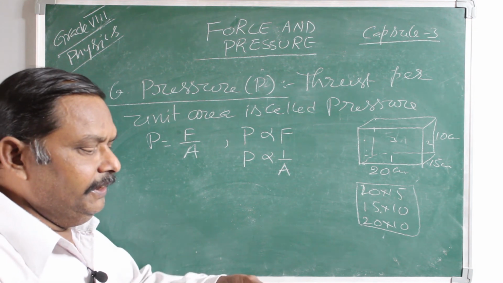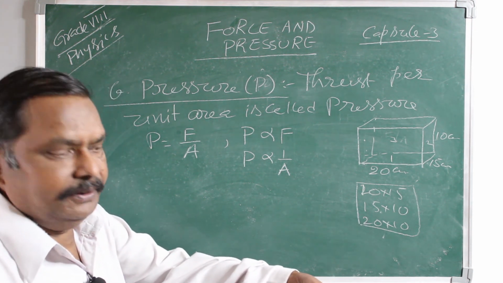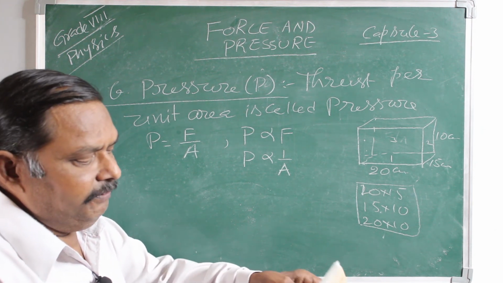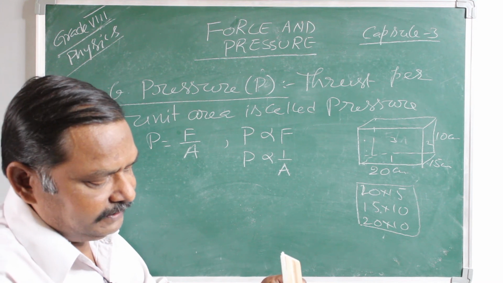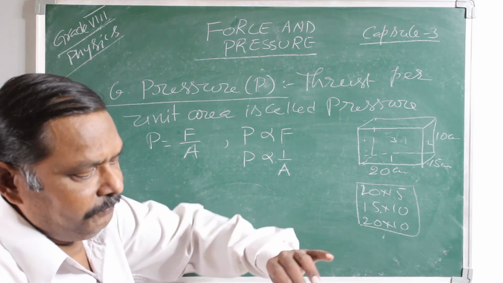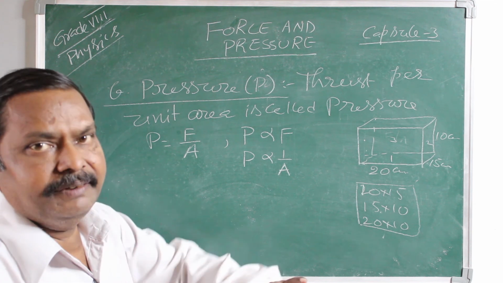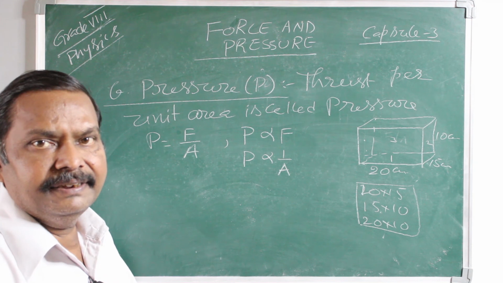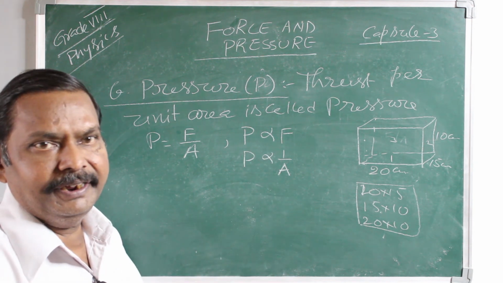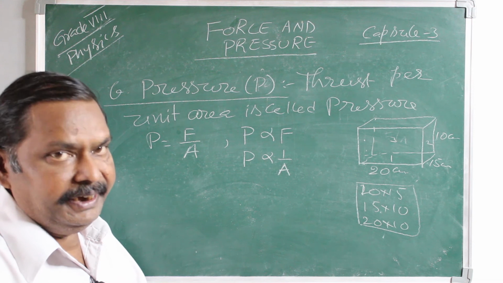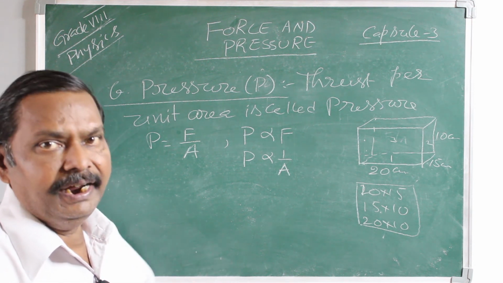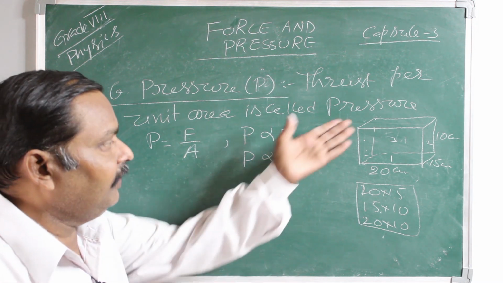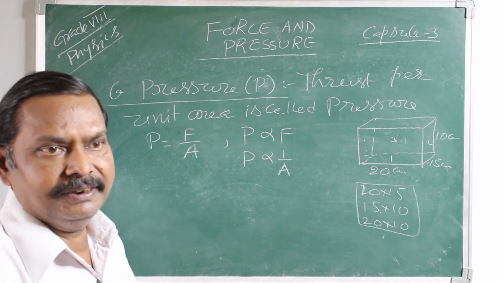If I keep the body like this, the area is a bit more, so pressure is less. If I put it like this, the area is very less, the pressure is very high. If I put it like this, the area is moderate and the pressure is also moderate. So, the pressure acting on a surface due to a solid body depends upon the area of contact between the body and the surface. So, this is about the pressure of a solid on a surface.